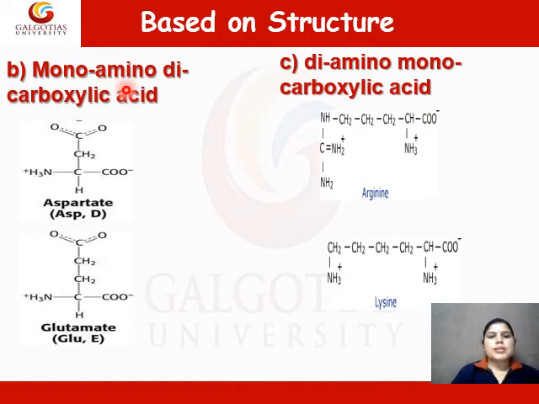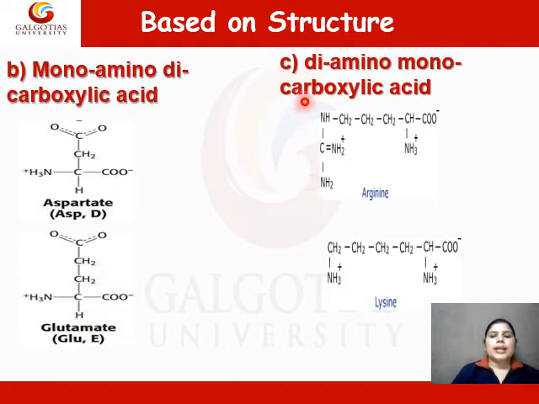The next subcategory of aliphatic amino acids is monoamino dicarboxylic acids. These amino acids have one amino group and two carboxylic groups in their structure. An example of this category is aspartate, also known as aspartic acid. Another example is glutamate, also known as glutamic acid.